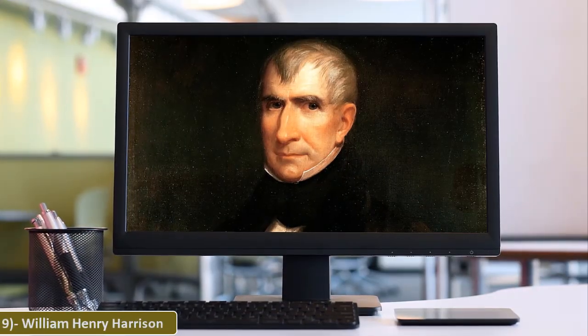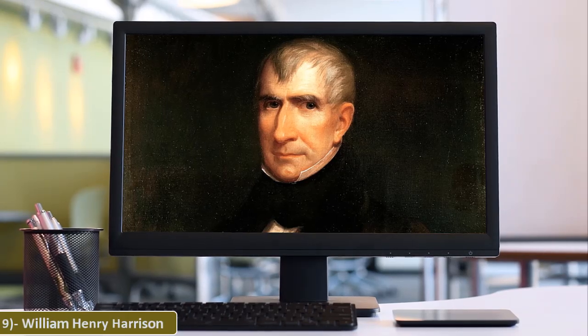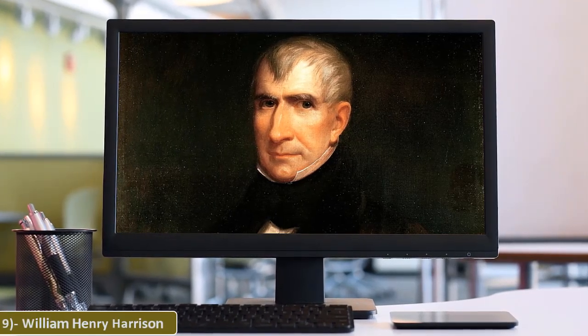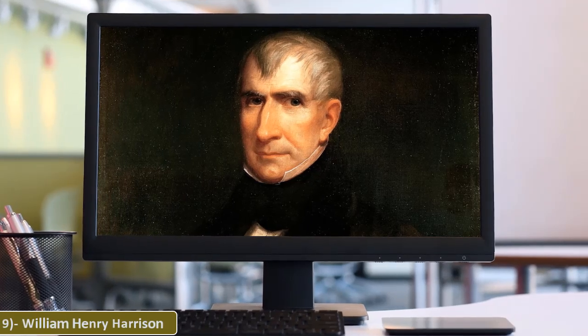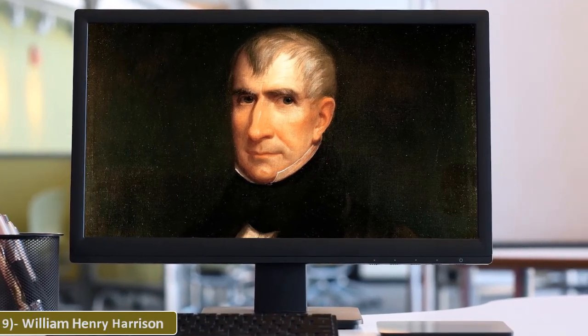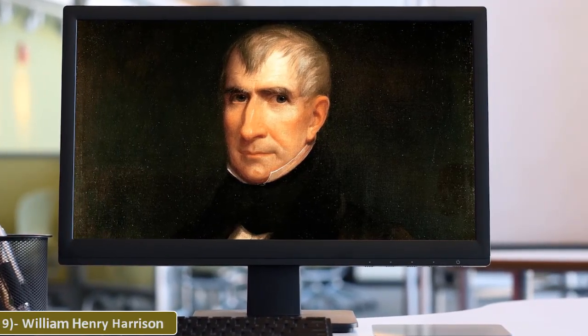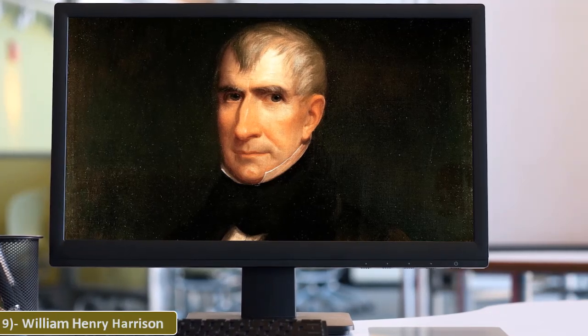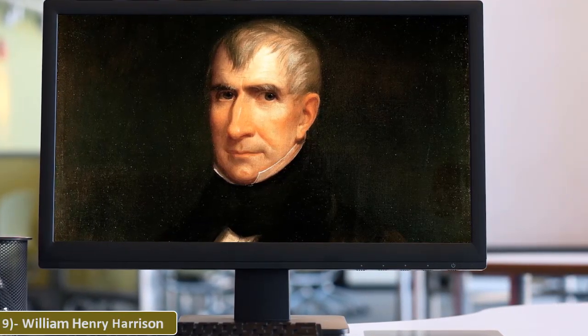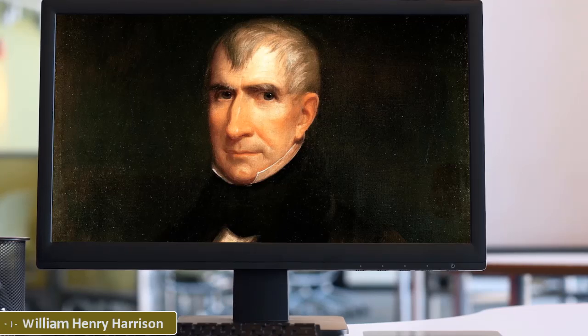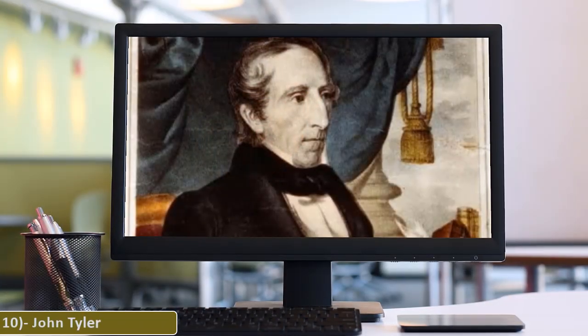9. William Henry Harrison. William Henry Harrison was the ninth President of the United States, serving from March 4th to April 4th, 1841, the shortest presidency in U.S. history. He was also the first U.S. president to die in office, causing a brief constitutional crisis, since presidential succession was not then fully defined in the U.S. Constitution.